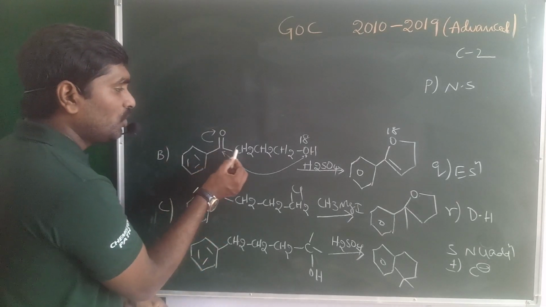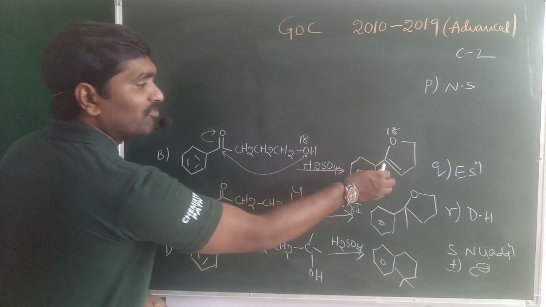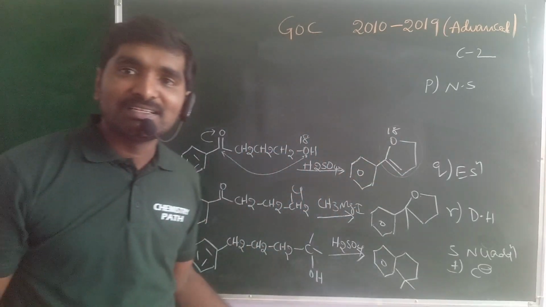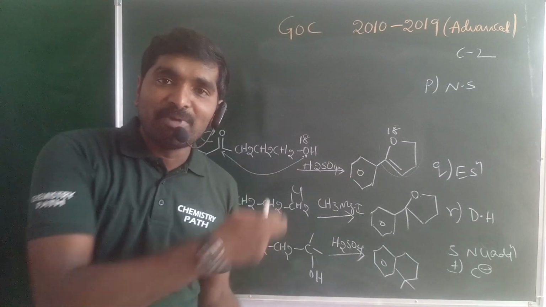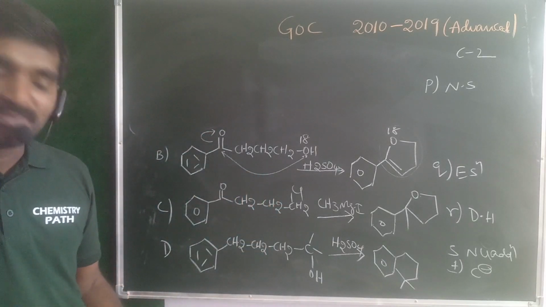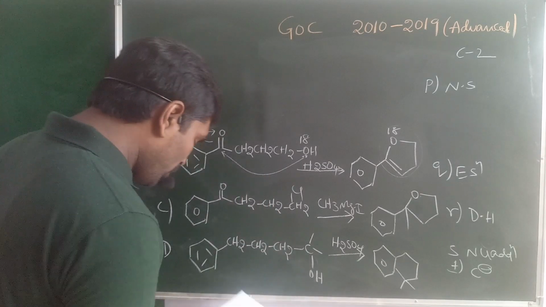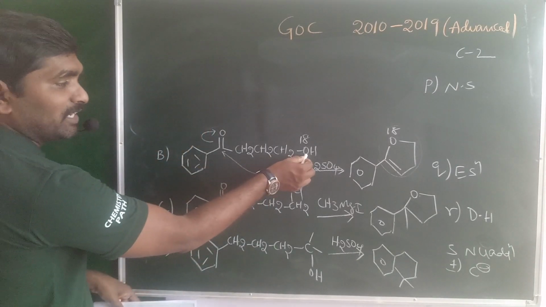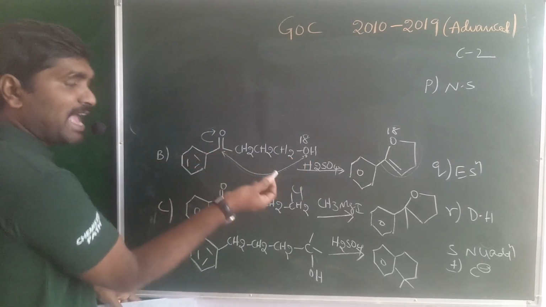Then 1, 2, 3, 4, 5, a 5-membered ring is formed. Is it clear? A 5-membered ring is formed. So what about B? It is nothing but a nucleophilic addition reaction.